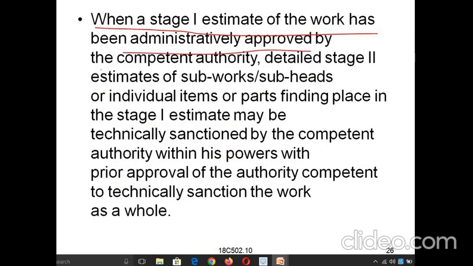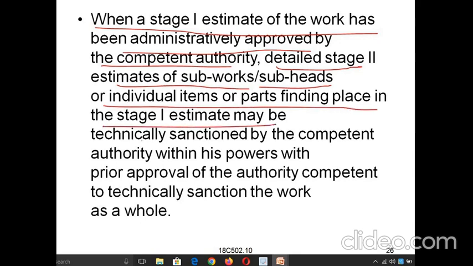And next, when a stage 1 estimate of the work has been administratively approved by the competent authority, then what will happen? In the detailed stage 2, estimates of subworks or subheads or individual items or parts finding place in the stage 1 estimate may be technically sanctioned by the competent authority.